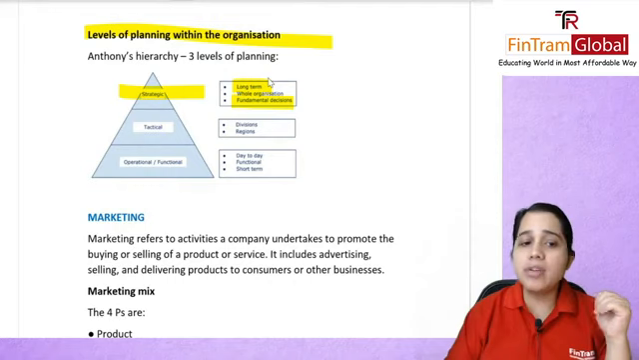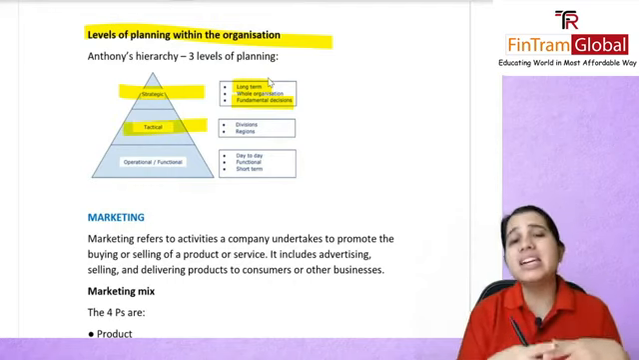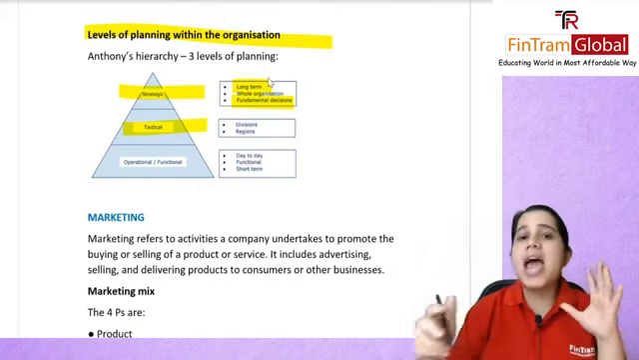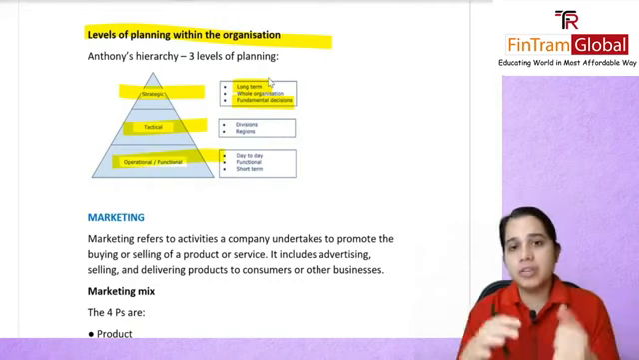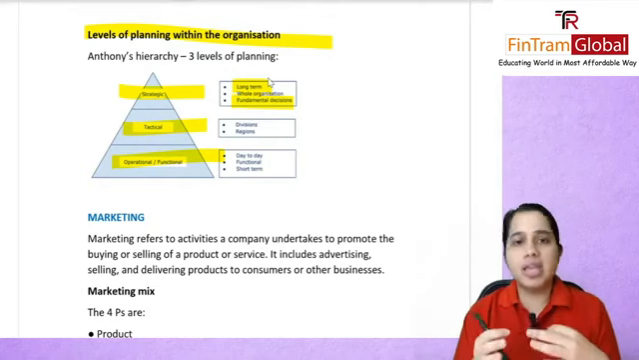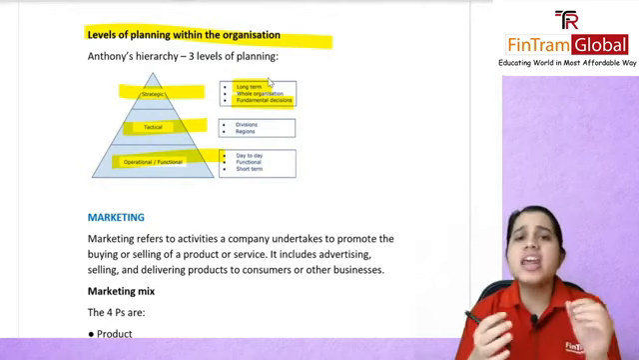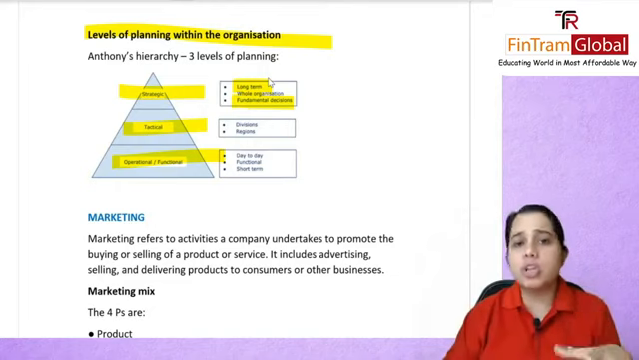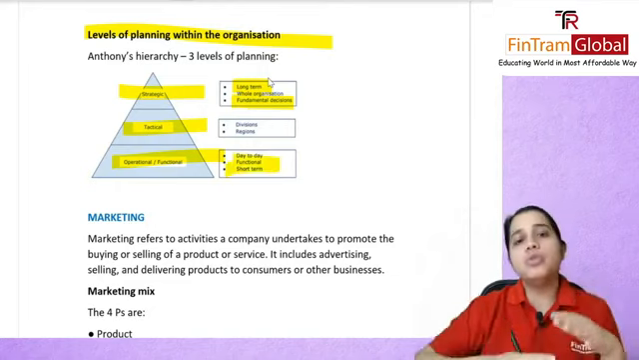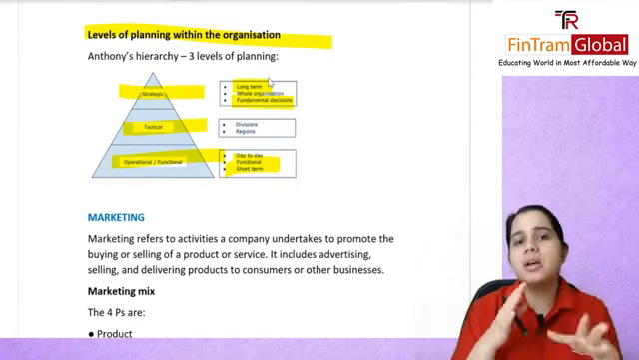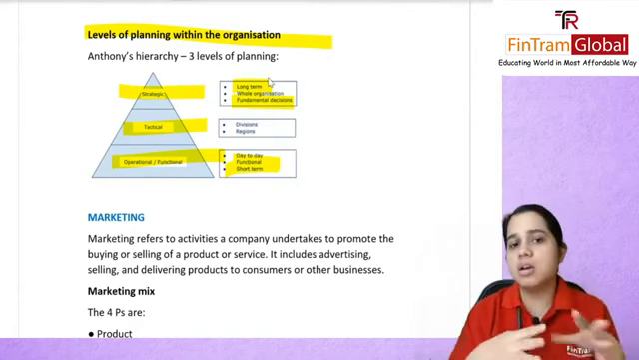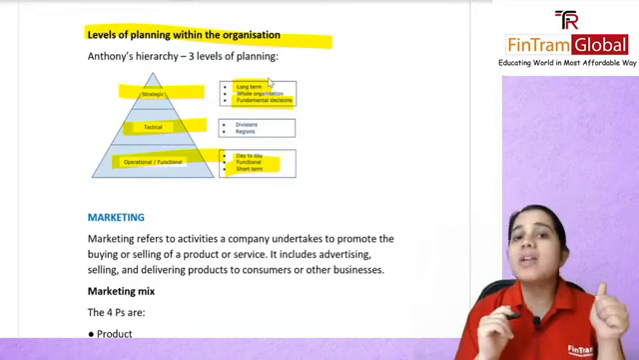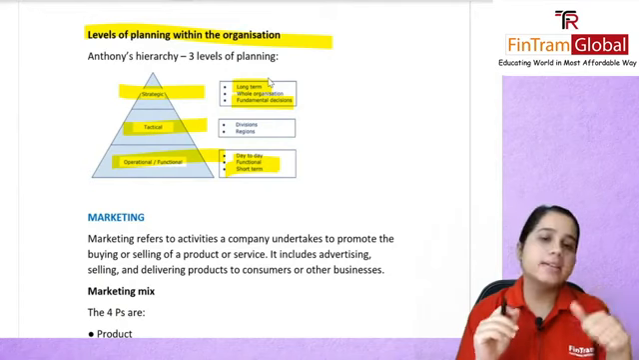Then you have your middle level, that is your tactical. Here you will be making decisions regarding various regions or divisions. And finally you have your operational level. Here you make your day-to-day, functional decisions, and these are very short term. They are not going to affect the entire organization, just a particular function. So you are making your short-term day-to-day decisions at the operational level. This was Anthony's hierarchy or triangle.